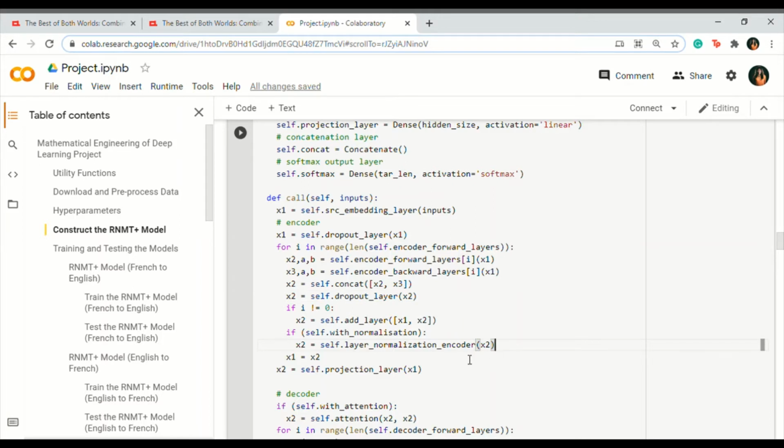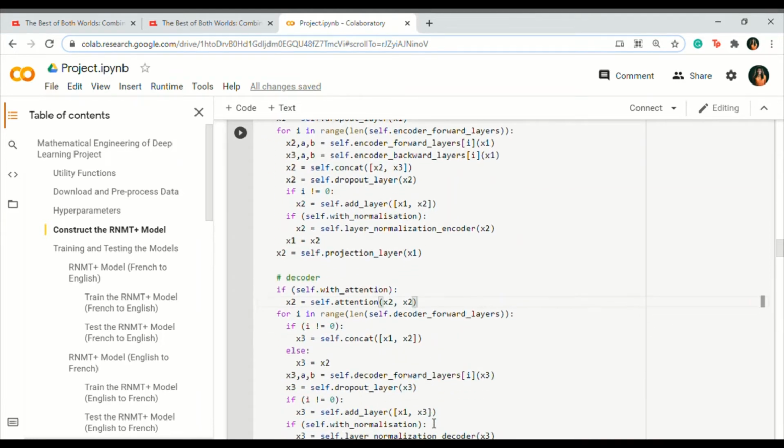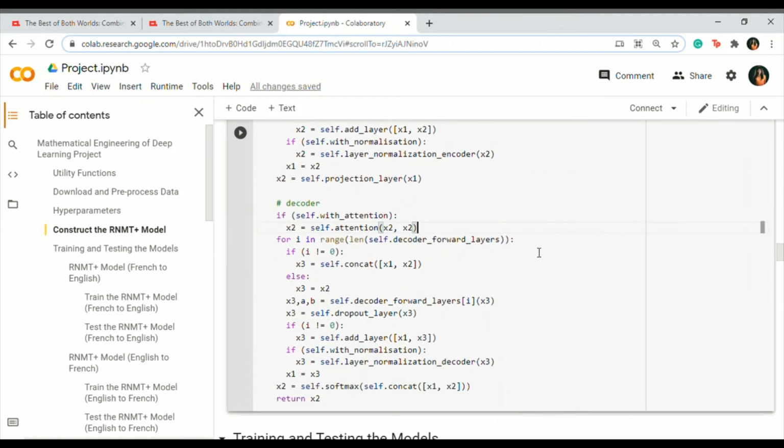Then, we project the result through the multi-headed self-attention into the decoder, where similar to the encoder, we concatenate the result of the current forward layer into the next forward layer. We also add a dropout and layer normalization before the output is used as an input for the next iteration. Finally, we concatenate the result of the decoder and the attention as the final output.